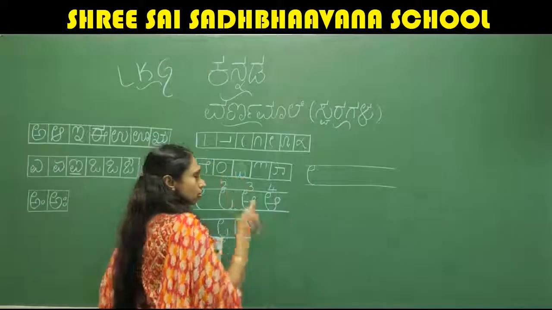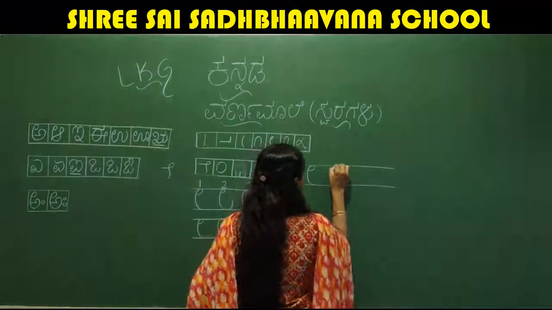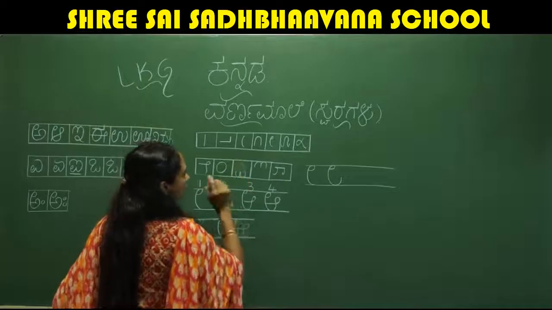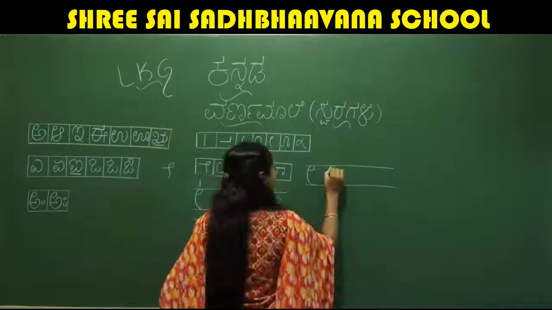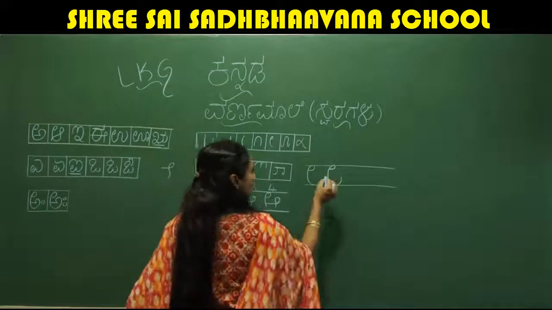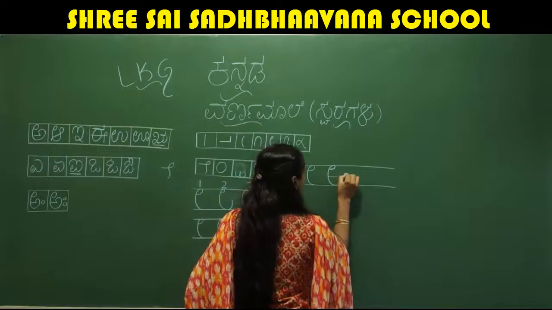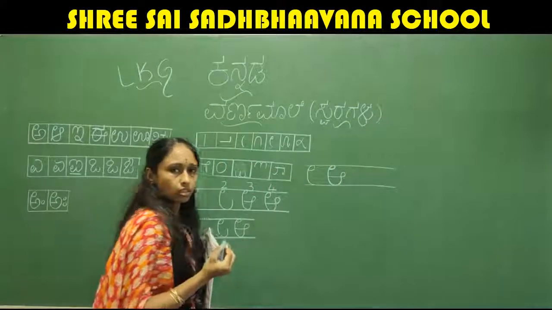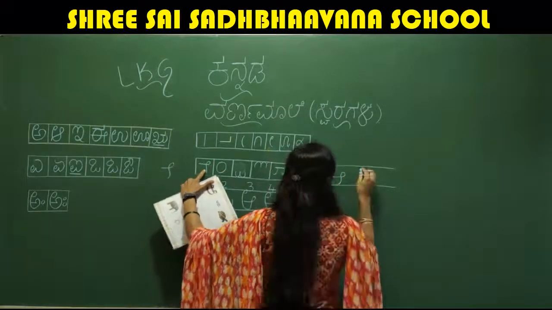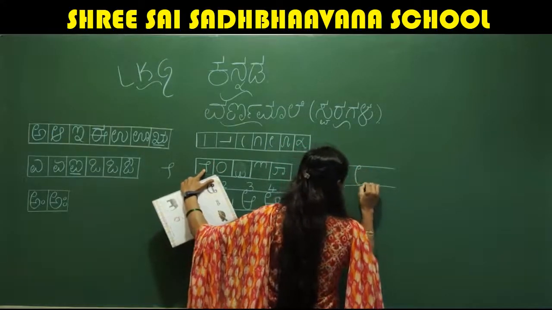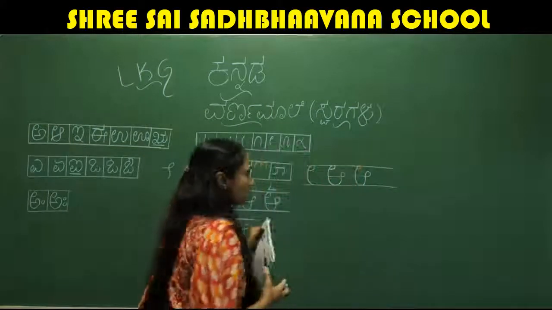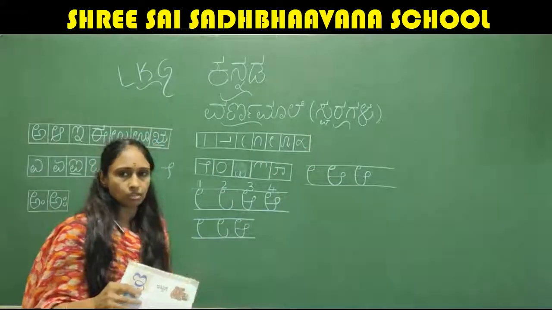This stroke you have learned. And for this you just go up. You can say, no, that is not here. So same way, up. You just go up like this. To that you can add like this. I'll show you once again. This stroke. We are using this and this stroke. Go up, and to that add. This is letter R.